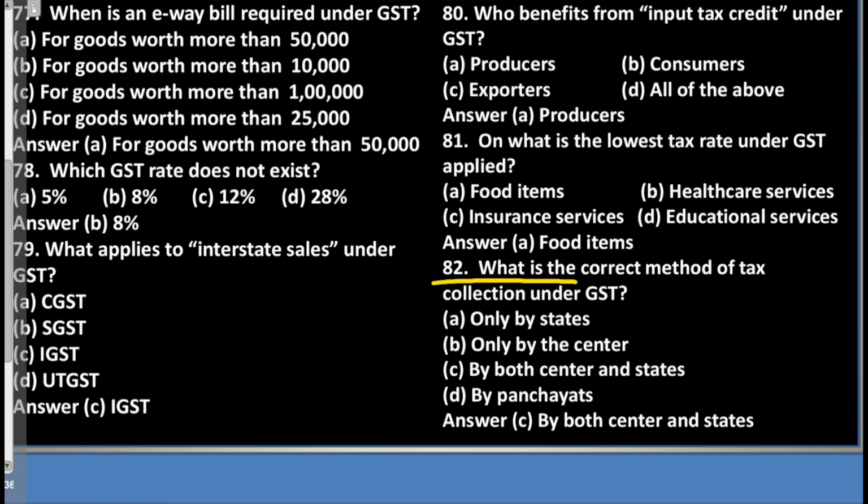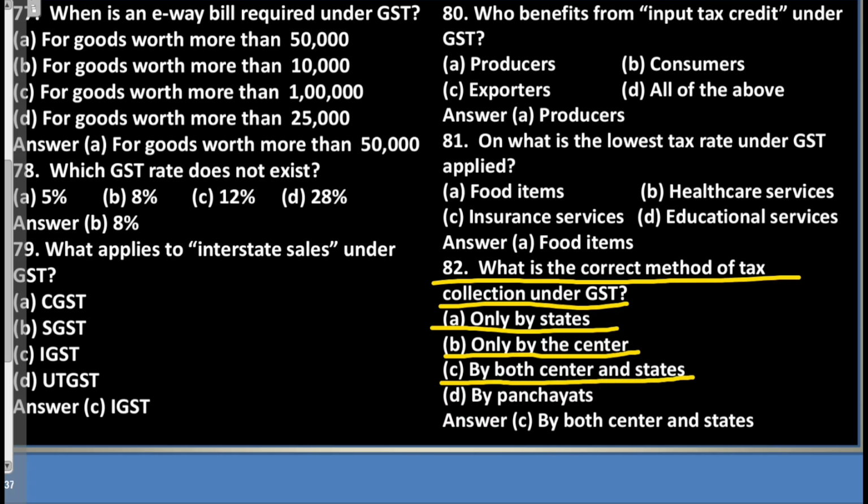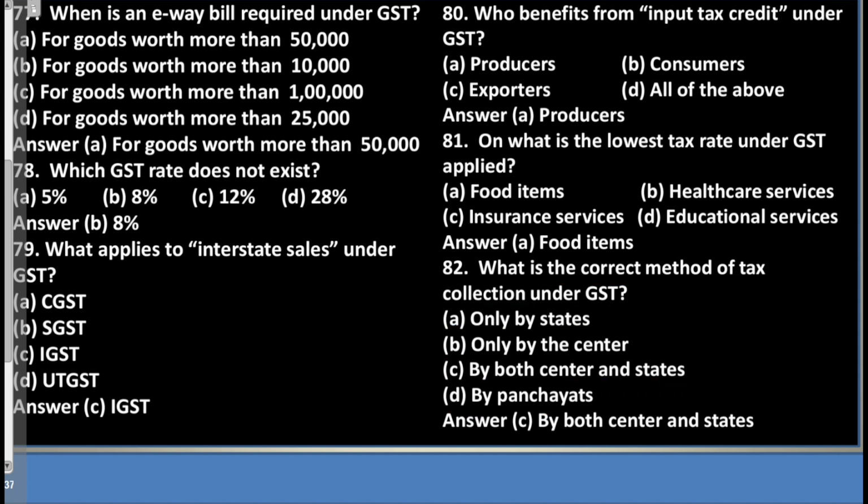Question 82. What is the correct method of tax collection under GST? A. Only by states. B. Only by the center. C. By both center and states. D. By panchayats. Answer: C. By both center and states.